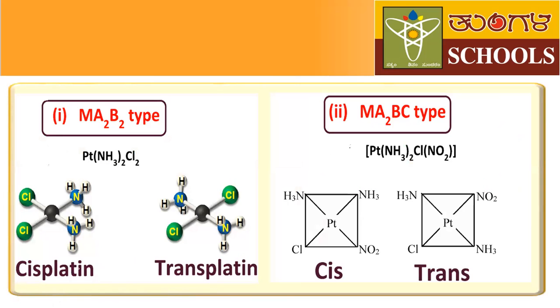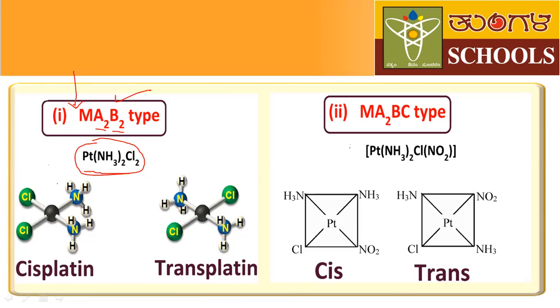Examples are given for geometrical isomerism. This is the Ma2B2 type. Now tell me, is geometrical isomerism possible in this type? Yes, it is possible. Why? Because there are two different ligands. This is the example. This type of compound shows geometrical isomerism. How many geometrical isomers are possible from this compound? There are two geometrical isomers possible. One is cis, another one is trans.